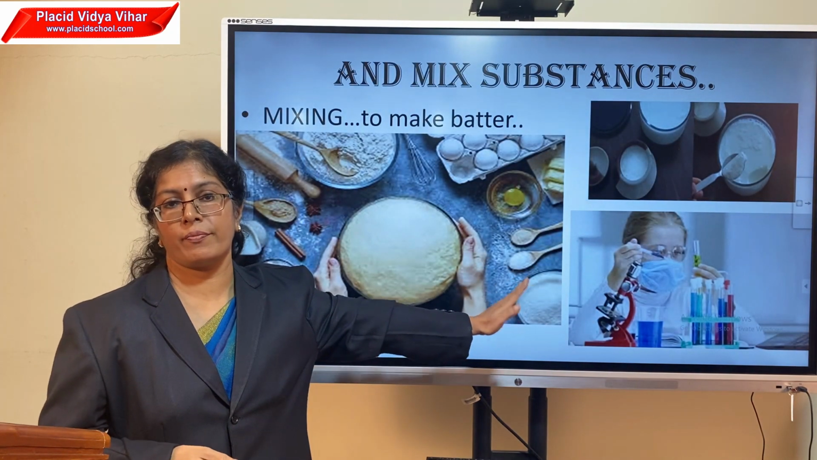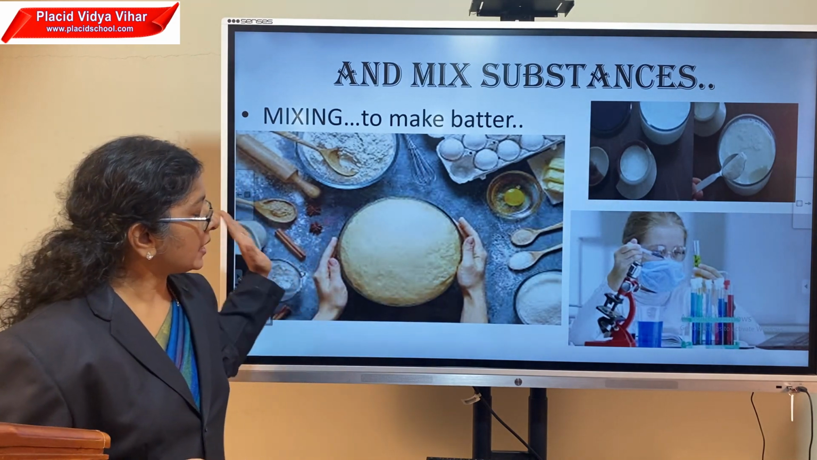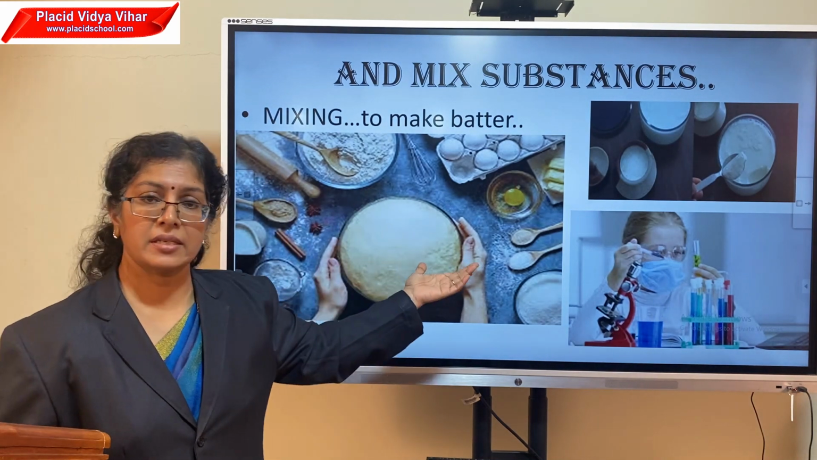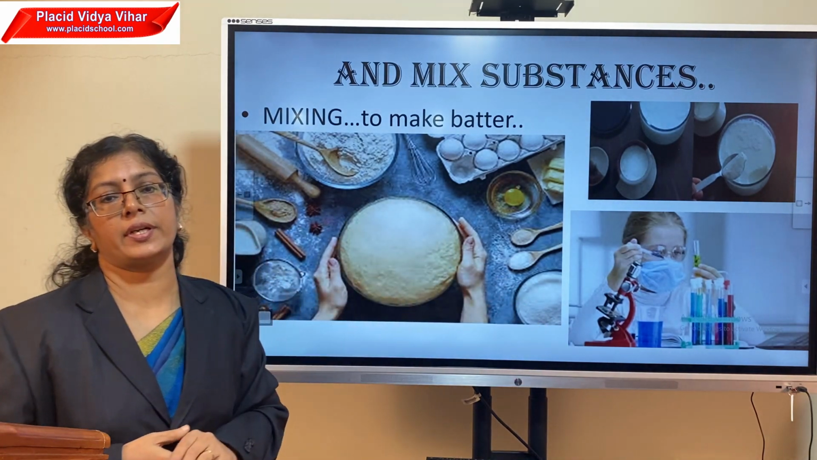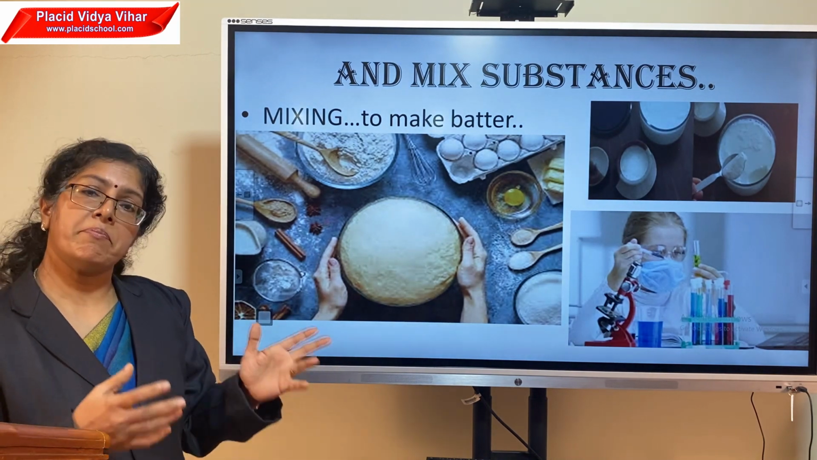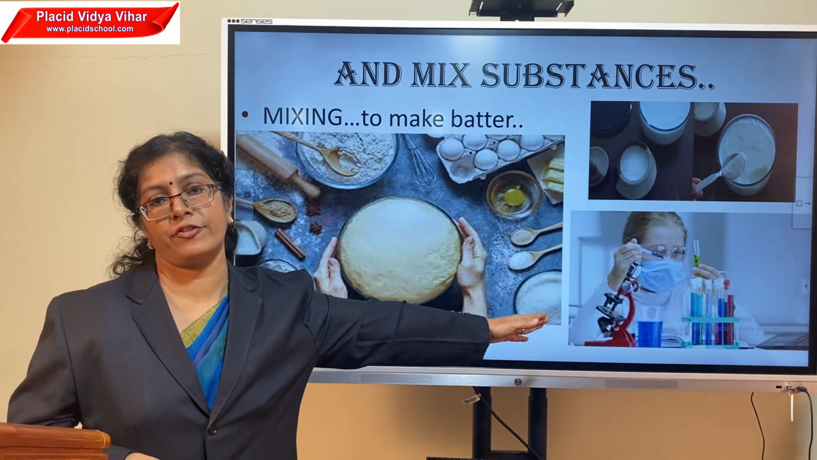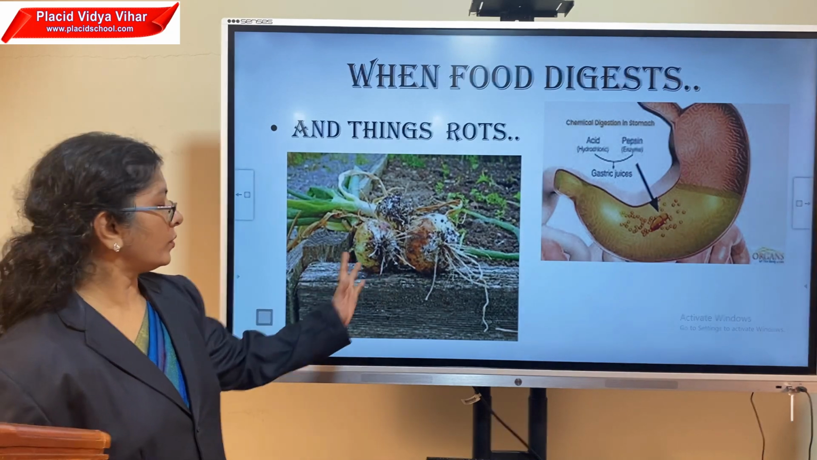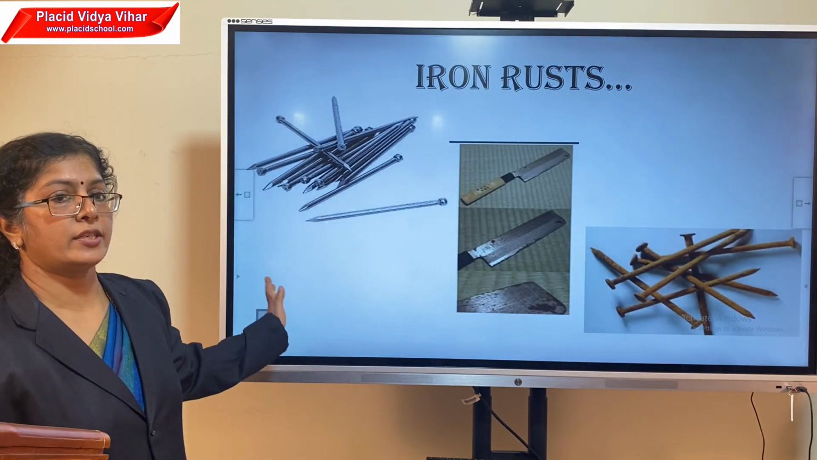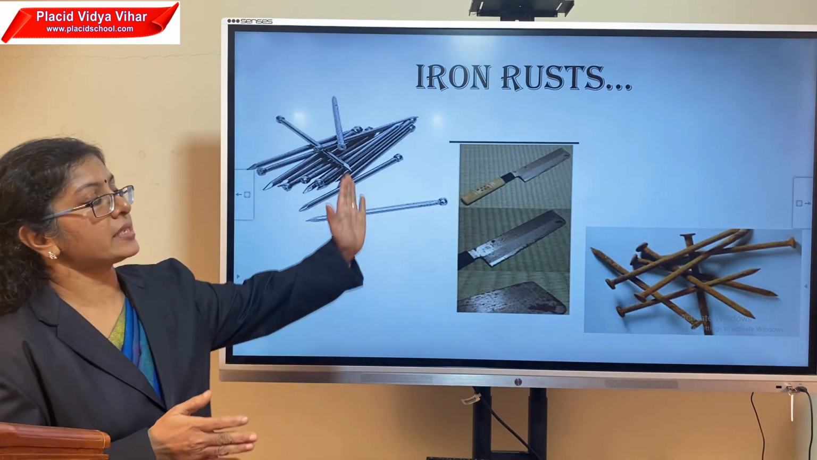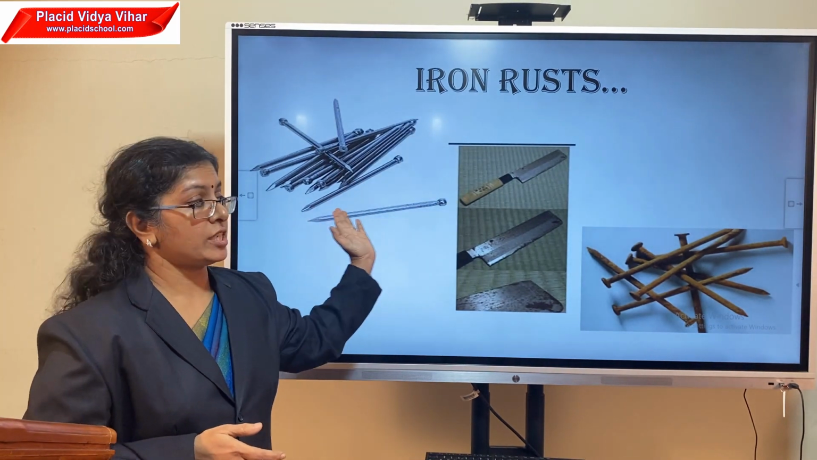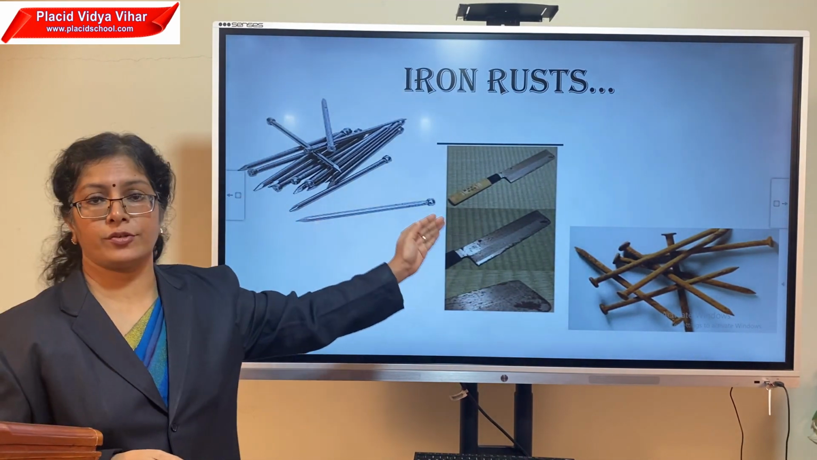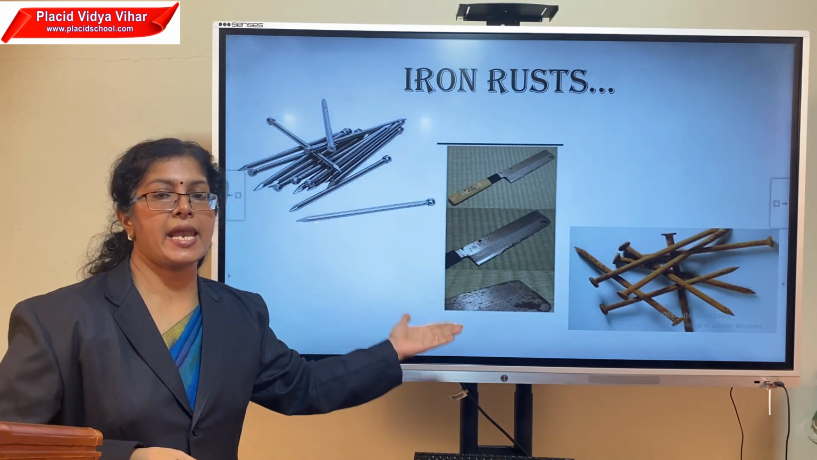Somewhere the mixing also makes chemical changes, mixing of components to make batter for making cakes or making curd, and mixing of chemical components in the lab may make chemical changes. This kind of chemical change by mixing we learned today. And this we also learned last day, digestion and rotting of substances, and rusting of iron also is a change that basically occurs to the substance. Iron changes to something else, that we will learn in the next class.